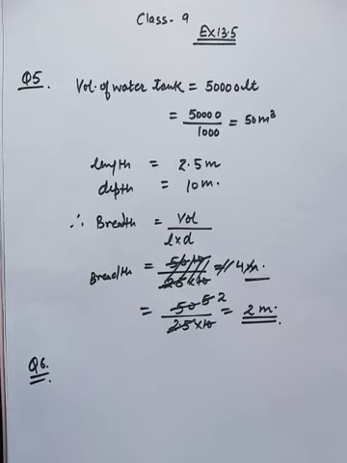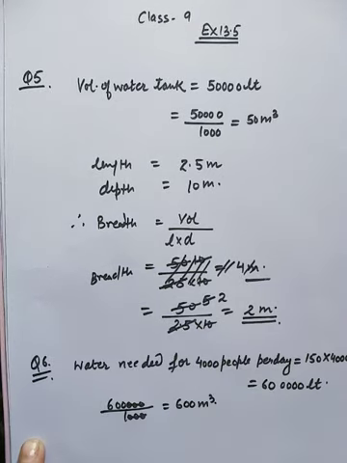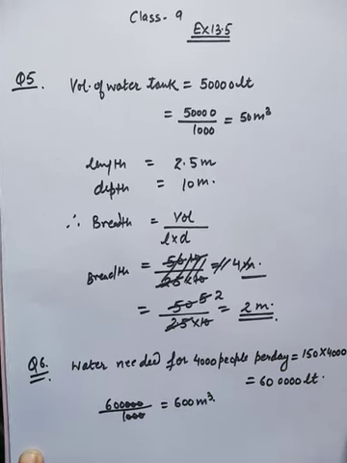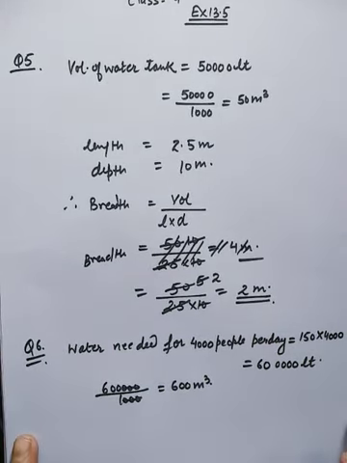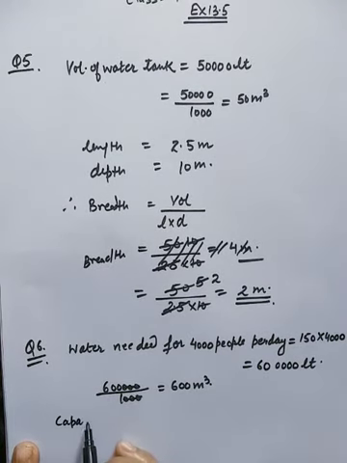And per day, per people needs 150 liter water per day, and there are 4,000 people. So we can first of all find the water needed for 4,000 people per day. We will find this volume in meter cube. So 600 meter cube water is needed for 4,000 people for per day, and capacity of tank